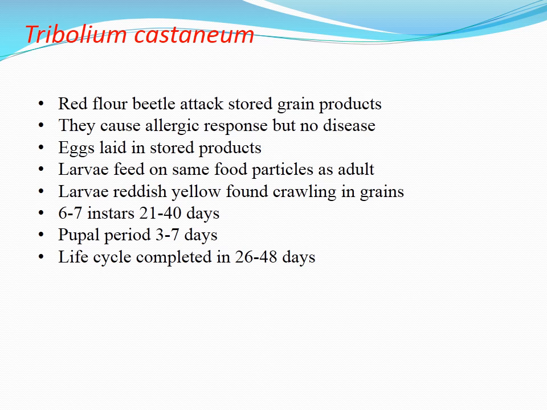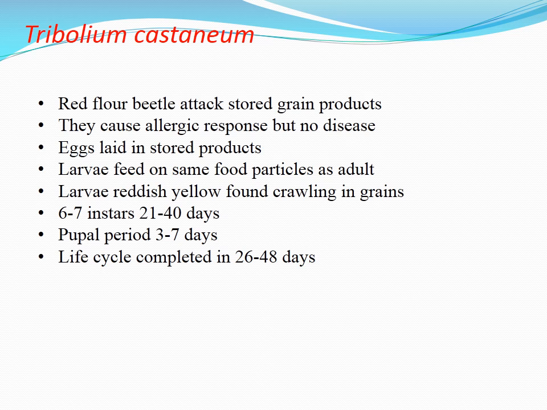This is known as red flour beetle. It also attacks stored grain products. They cause an allergic response, but no disease, and the eggs are laid in stored products. Larvae feed on the same food particles as the adult. Larvae are reddish yellow, found crawling in grains.